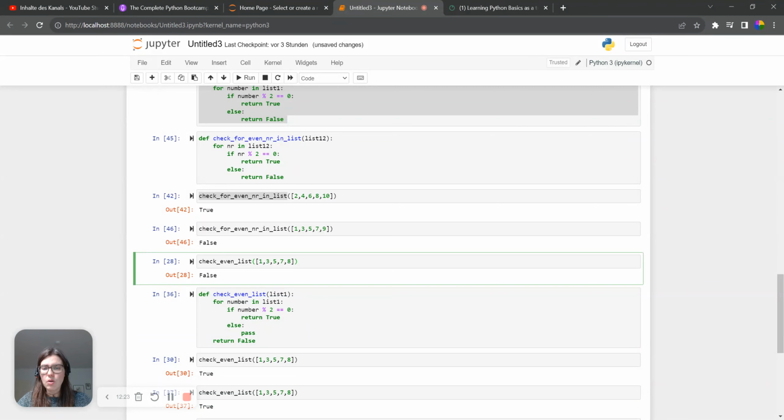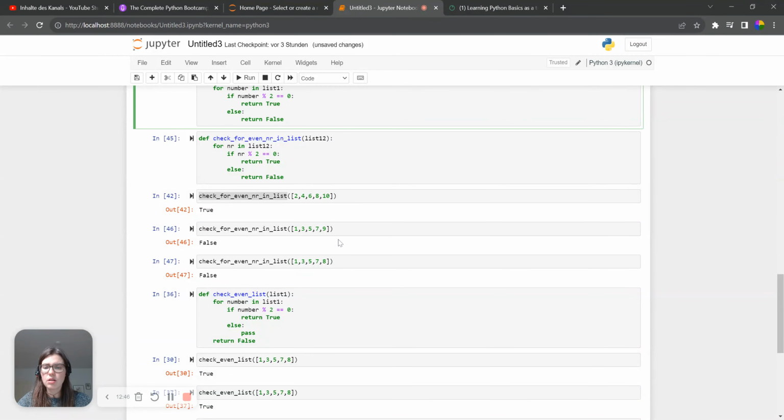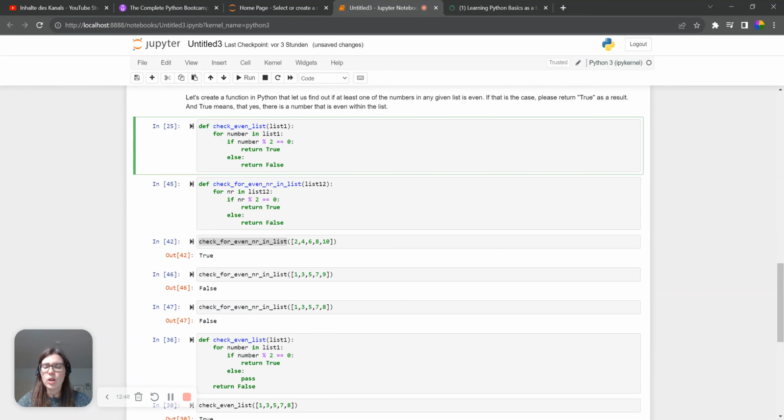So if we now use our list again, the check for even number list in line 42, include this here in line 28, and press enter, we get false. However, we don't want to get false, because we have an even number in that list. We want to have a true.